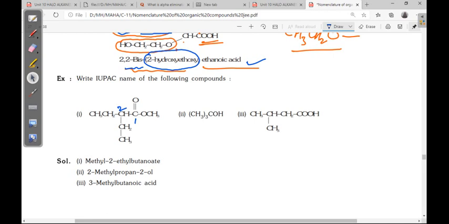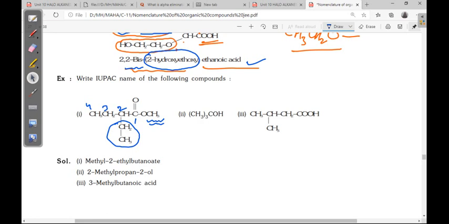Alkyl alkanoate. What is the alkyl here? This is the alkyl, methyl. Total 4 carbons are there, so butanoate. But substitution is there, and before that we have to keep the substituent. Methyl 2-ethyl butanoate.